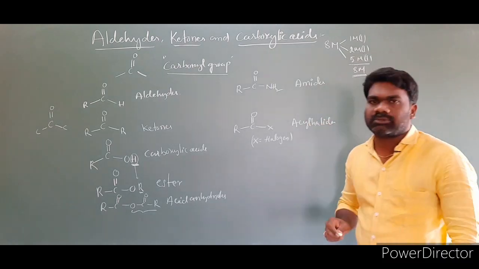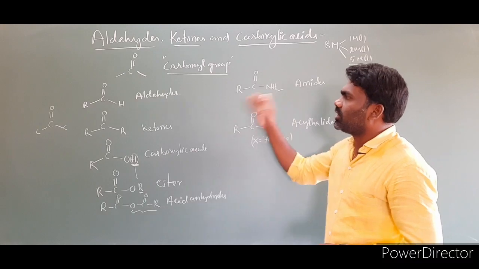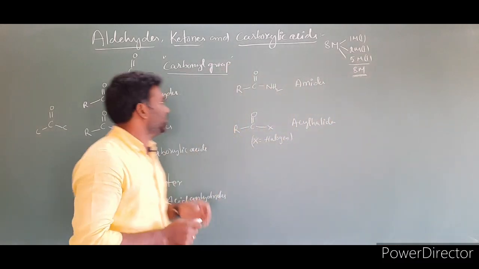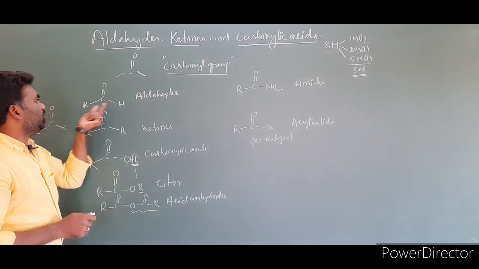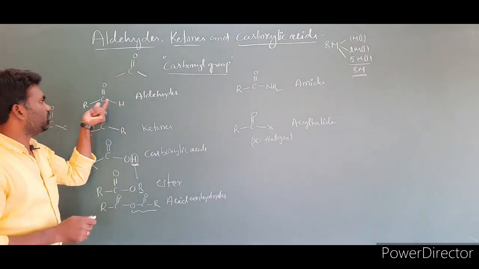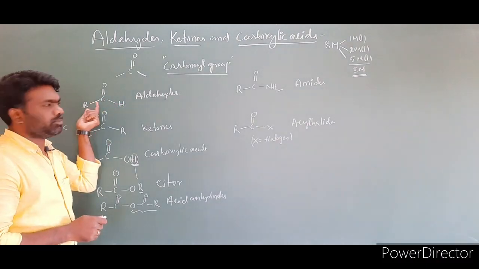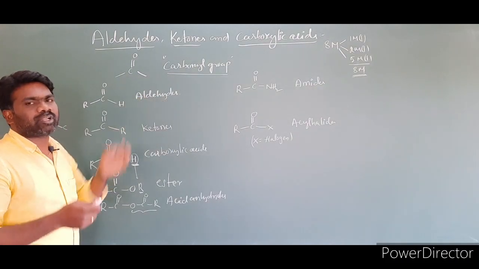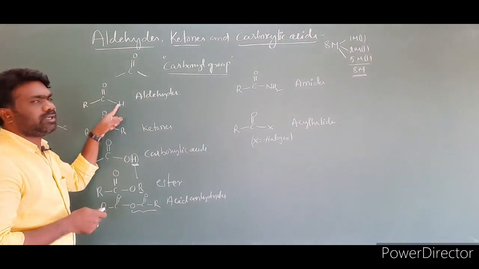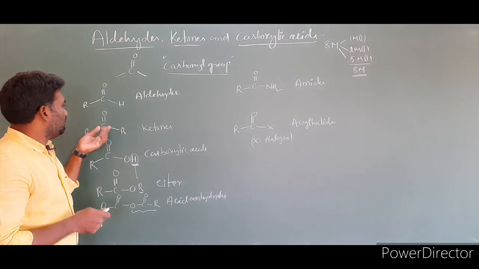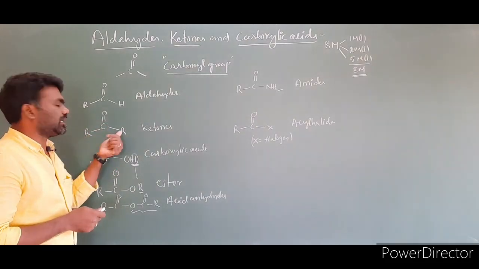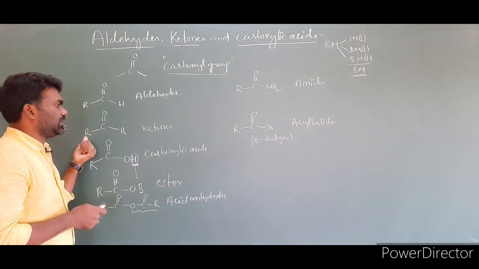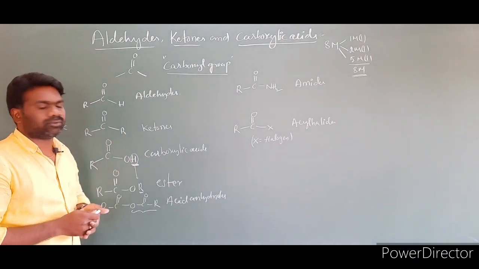So these are some compounds which contain a carbonyl functional group. The first one is aldehydes: the carbonyl group is bonded to hydrogen on one side, and on the other side you can take carbon. In formaldehyde, both sides are hydrogen. When the carbonyl group is bonded to carbon on both sides, we call them ketones.